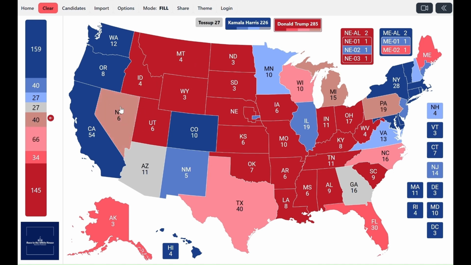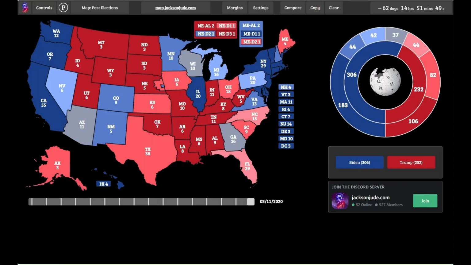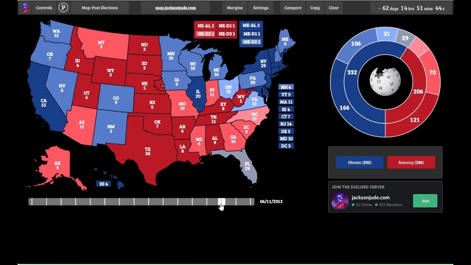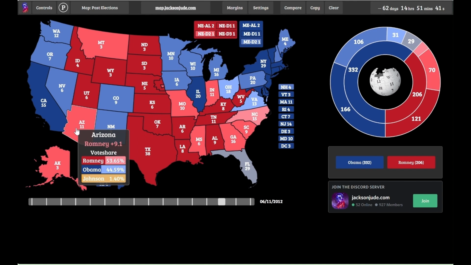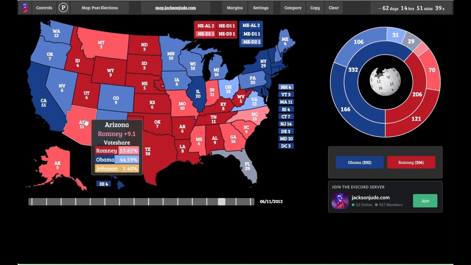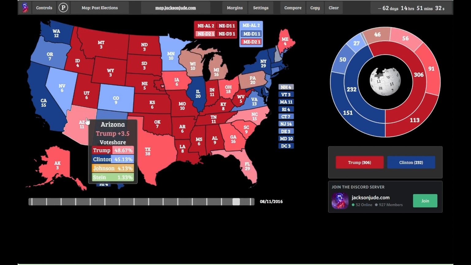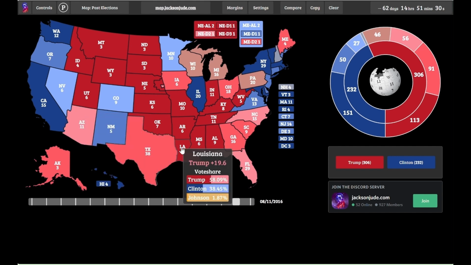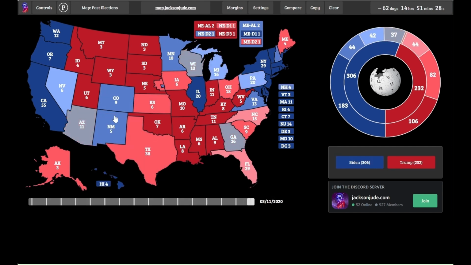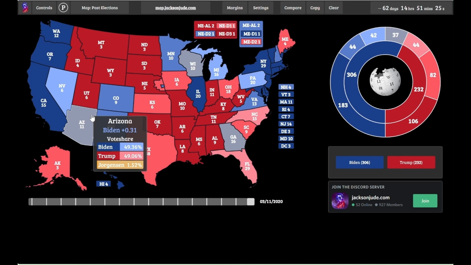So really close, but again it goes down as still Republican. Then the state of Arizona. Again, the state of Arizona voted for Biden in 2020 after being one of the greatest Republican strongholds in the nation. It voted for Romney by a big margin in 2012, and for Trump in 2016 by such a big margin, again 3.5 points is a hefty margin, and Biden narrowly won Arizona by 0.31 points.